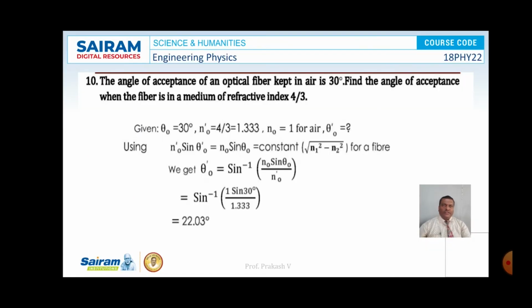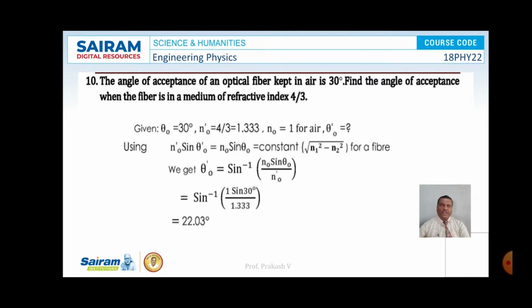The angle of acceptance of an optical fiber kept in air is 30 degrees. Find the angle of acceptance with the fiber in a medium of refractive index 4 by 3. So here theta naught is given as 30 degrees, and the refractive index of the medium is 1.333. So n naught is equal to 1 for air. If the surrounding medium is air, the n naught value is 1, and if the surrounding medium is given as 4 by 3 refractive index, it will be 1.333.